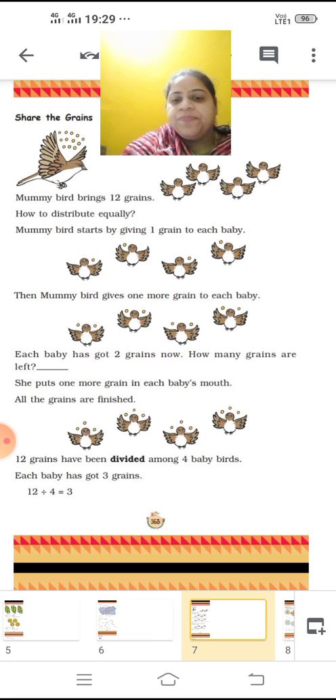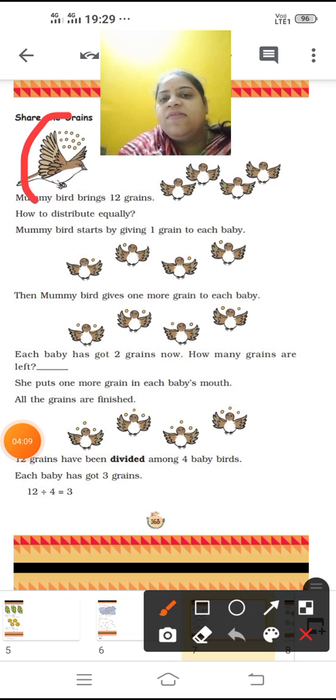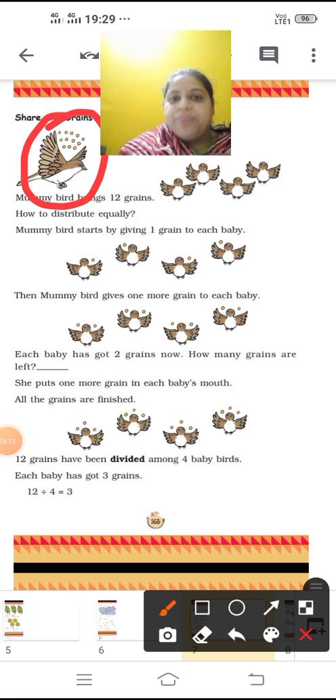Understood? Mummy bird brings 12 grains. So which is mummy bird? This is mummy bird. She brings 12 grains. Now how to distribute equally?